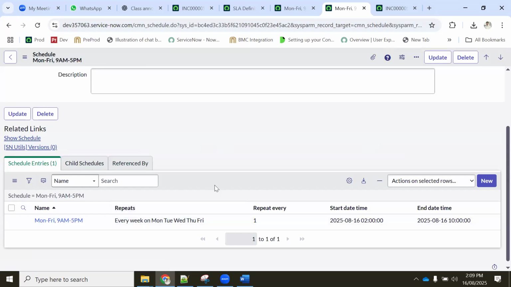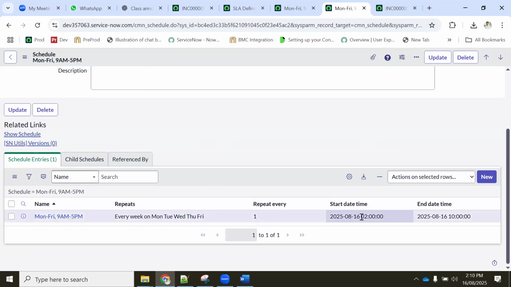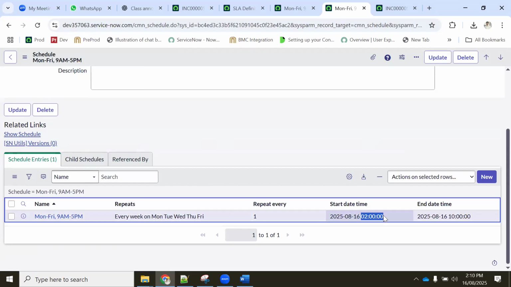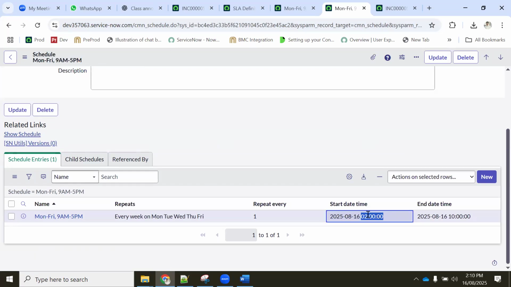See, I have configured it, because it is taking Los Angeles time. Okay, but I have updated this to 9 o'clock. It is taking Los Angeles time. So Los Angeles 2 o'clock means in Dubai 9 o'clock. Okay, so that's how it is getting. Start time is 2 o'clock and end time is 10 o'clock.